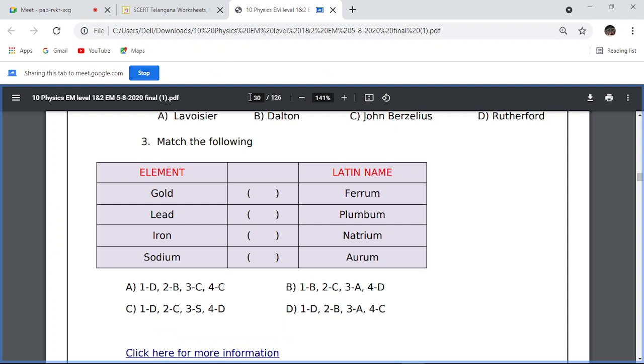Gold is aurum, so 1 is D. Lead is plumbum. Iron is ferrum. Sodium is natrium. So which is the correct answer? 1D, 2B, 3A, 4C. D is the correct answer.